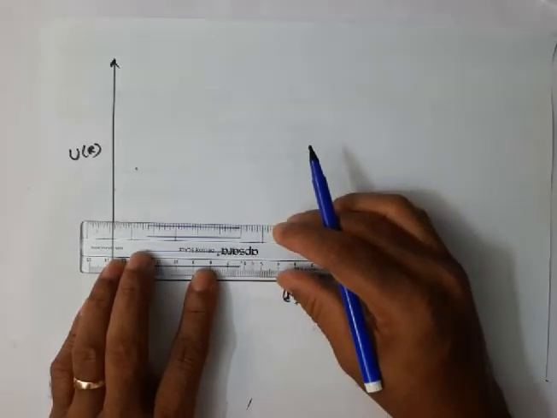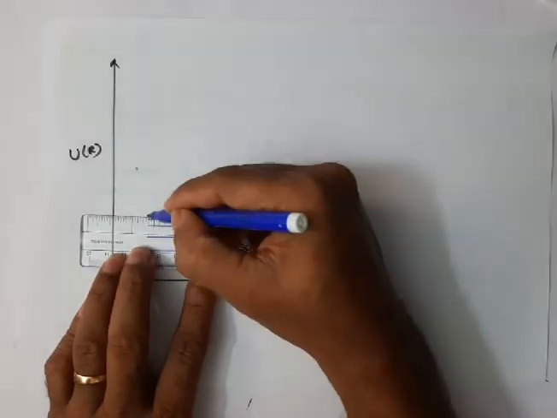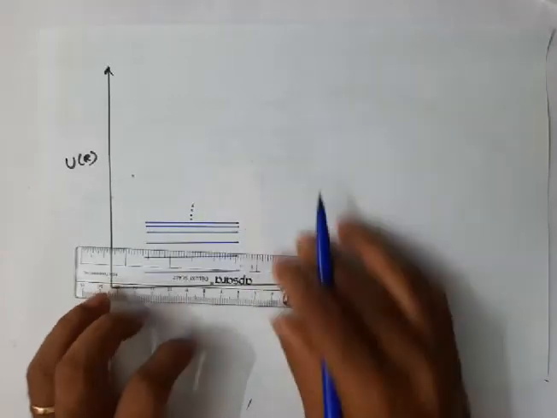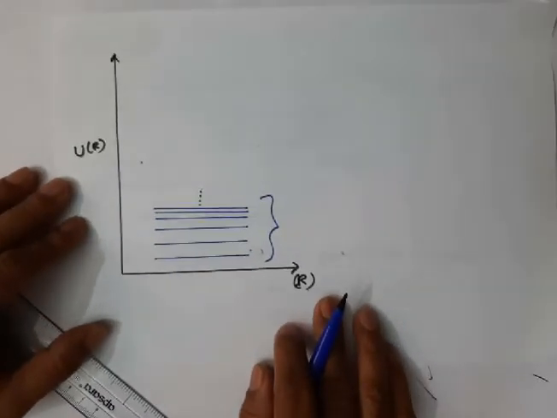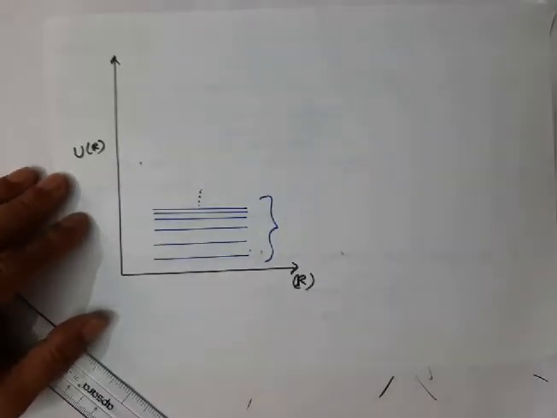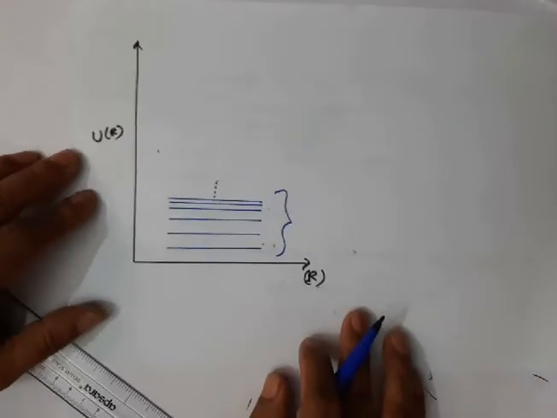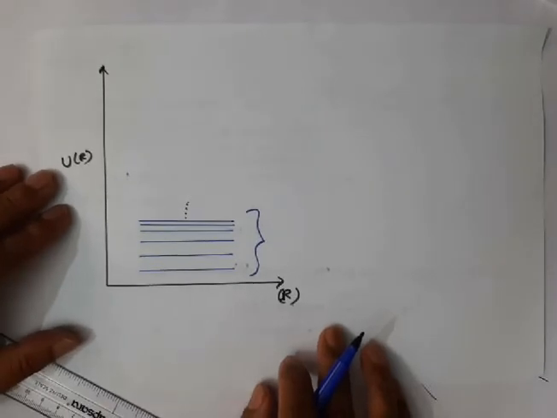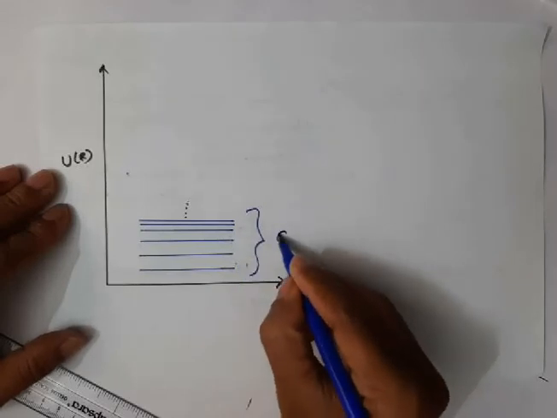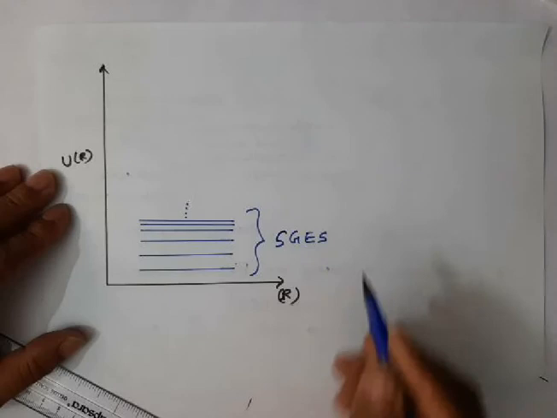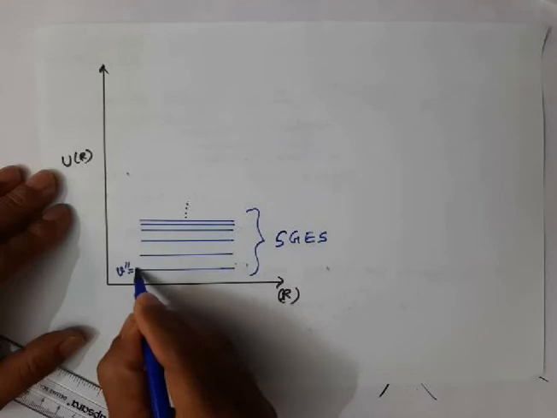As we go higher and higher, the gap between vibration levels decreases. That you all know, right? Assume that these are all vibrational states associated with the stable ground electronic state. And this is the lowest vibrational level, V double prime equal to 0.